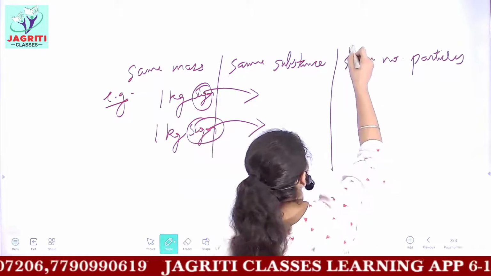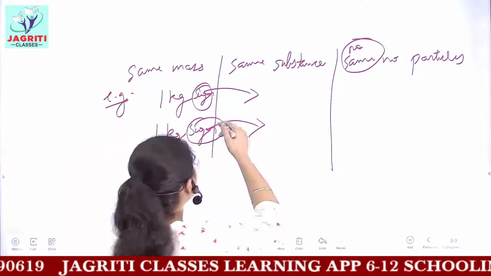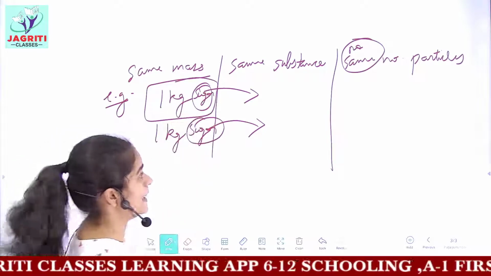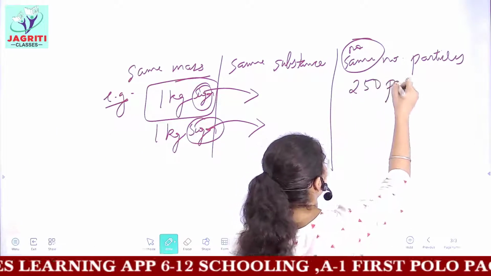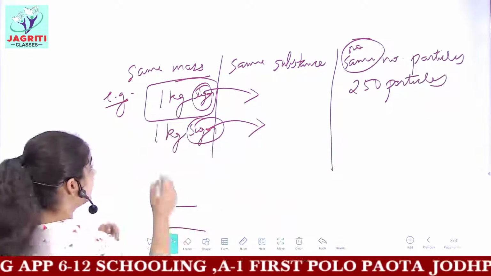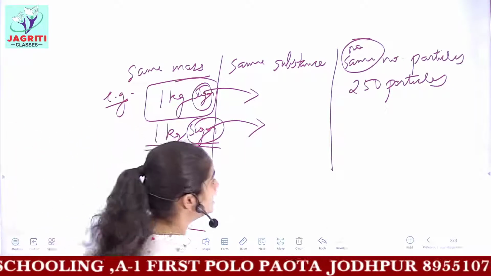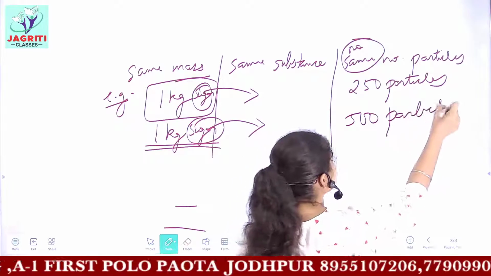Let's suppose the 1 kg sugar which I brought from shop A has 250 particles of sugar, or crystals of sugar. But the 1 kg sugar which I brought from another shop, let's say B, contains 500 particles. And yes, this is quite possible.